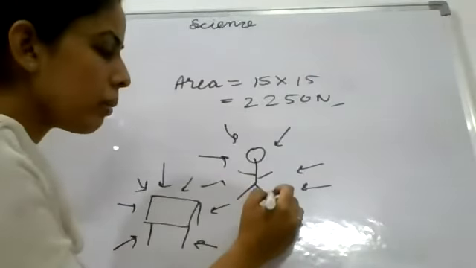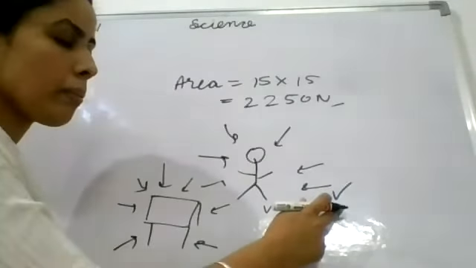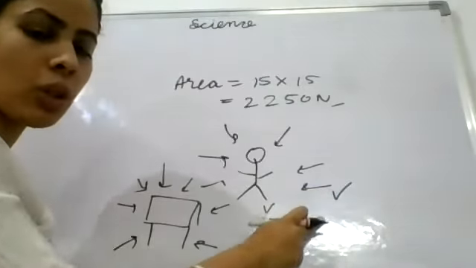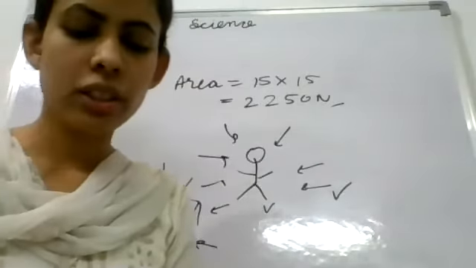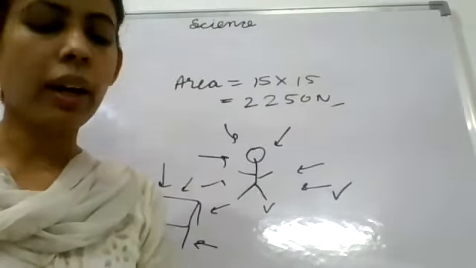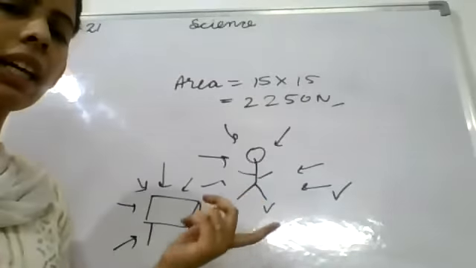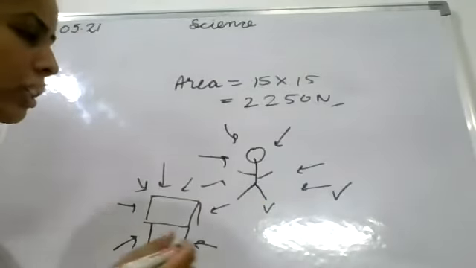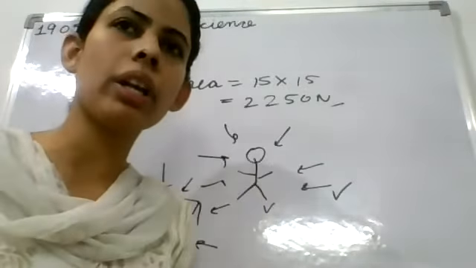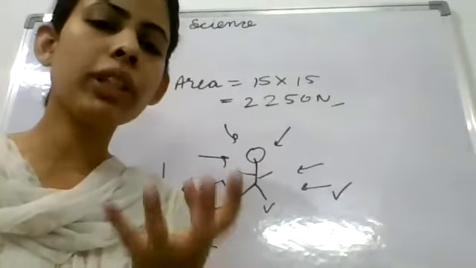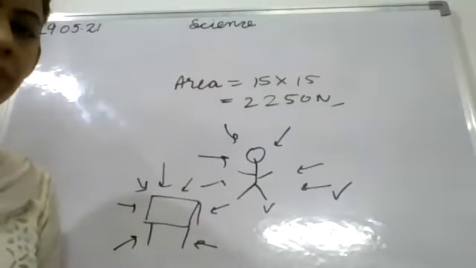Because the internal body pressure cancels the atmospheric pressure, so we don't get crushed. These forces and the pressure that is acting cancel each other. The blood that is flowing in our body is also flowing with pressure, so at that time it will cancel each other.